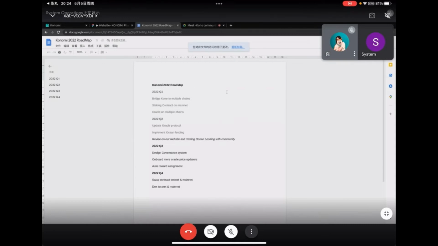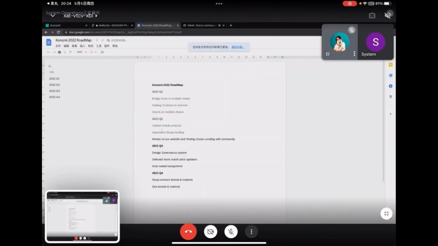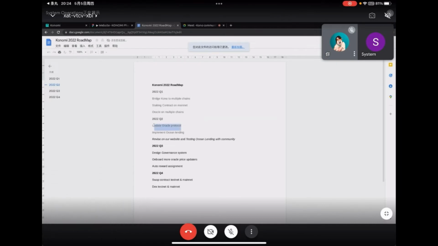Basically, what happens here is the items that we have walked through before. I think for Q1 and Q2, we are more or less done. We bridged Kono to multiple chains, and we launched our staking contract, and also, for example, Oracle is on multiple chains. At the same time, we updated the Oracle protocol, but users probably don't feel it because it's behind the scenes. We also implemented Ocean Lending, earlier than we had planned.